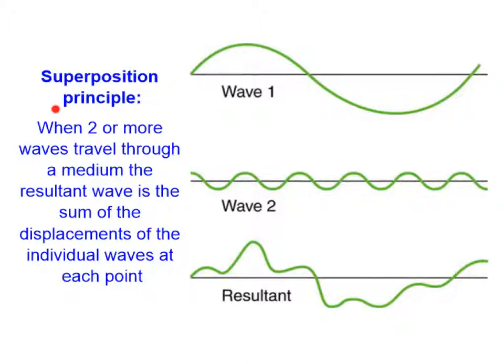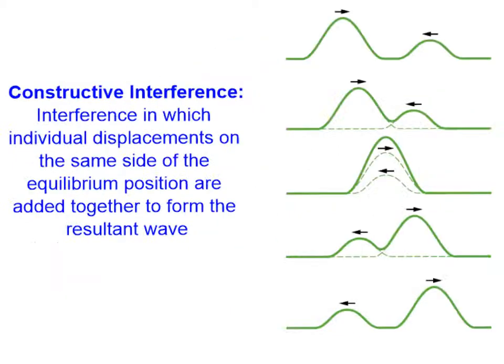The superposition principle states that if these are both traveling along the same place at the same time, we're going to take the sum of each of the displacements at any particular point. So the sum of this displacement and this displacement is going to give us the resultant displacement at each point along the line of time as these waves are traveling down this line.